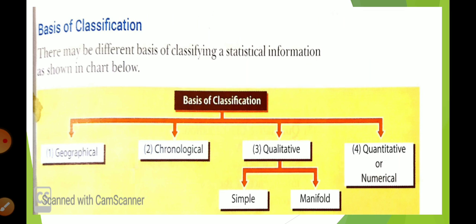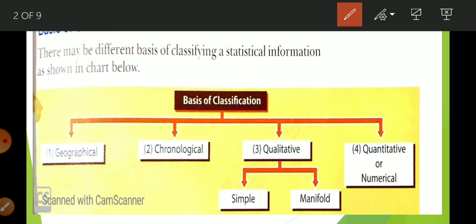Okay student, and what do you mean by classification? I had told you in the previous video that classification is related to class. And what do you mean by class? Class means group. So when data are divided into different groups on the basis of similarities and dissimilarities, it is known as a classification. So classification means grouping of data, dividing the data into different groups. In this video we are going to discuss the basis of classification. Okay student, let us start it.